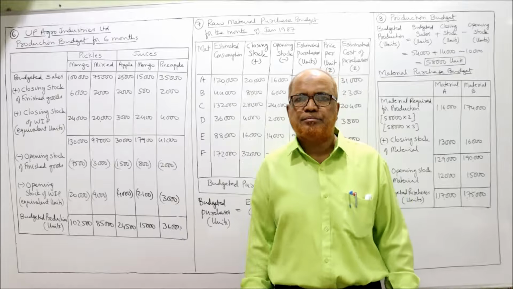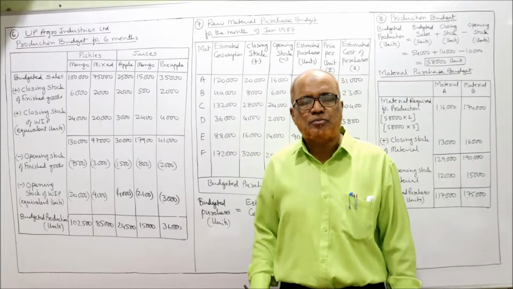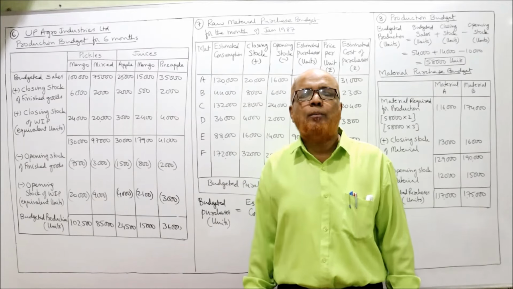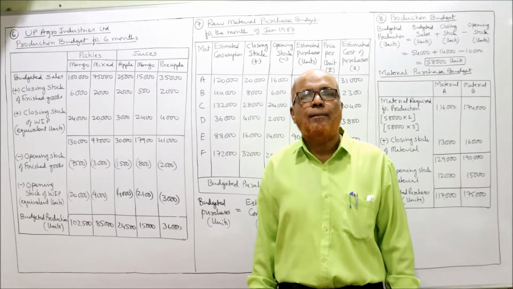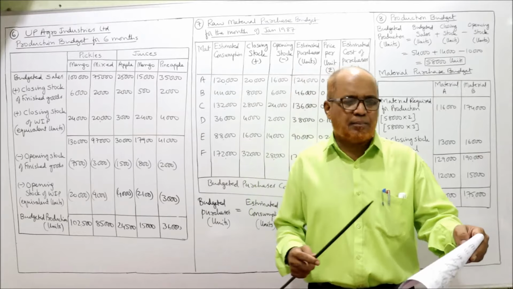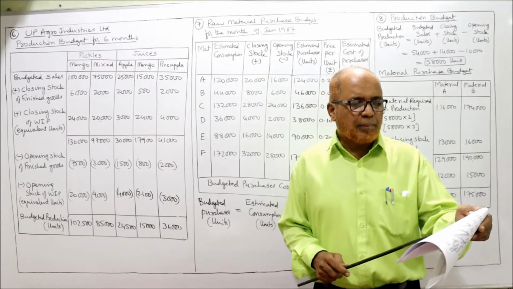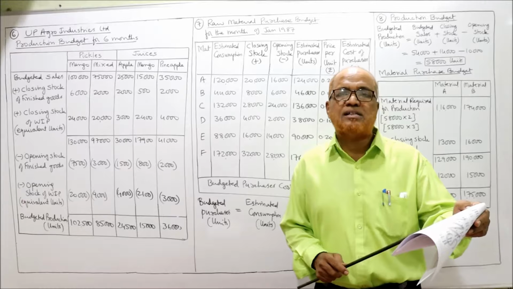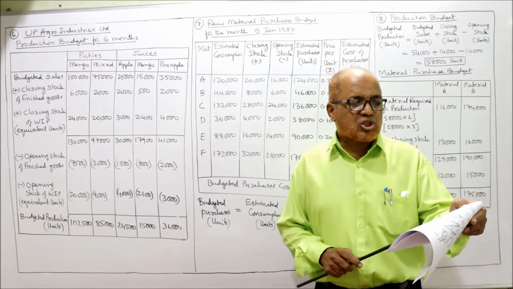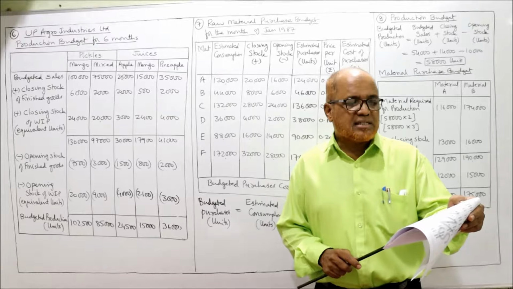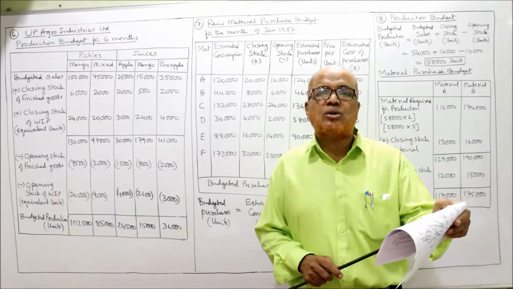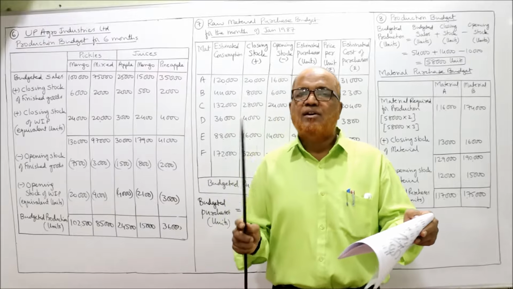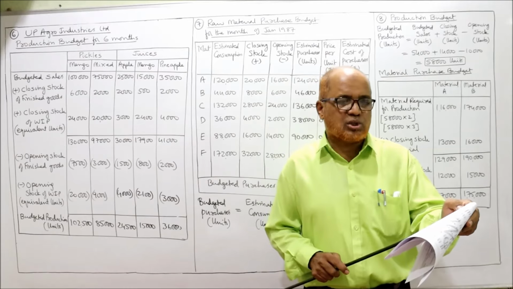Exactly similar, just like the production budget. Budgeted purchases is equal to budgeted production add closing stock of raw material minus opening stock of raw material, just like the previous one. Here the data is given: raw material purchase budget, material in units, A, B, C, D, E, F. 6 types of materials are there. Estimated stock on January 1st, opening stock. Estimated stock on January 31st, closing stock.